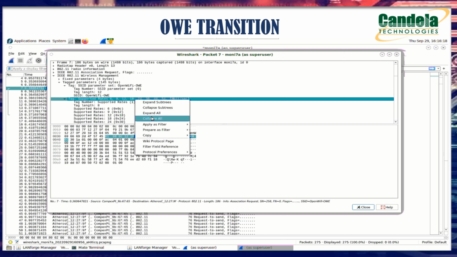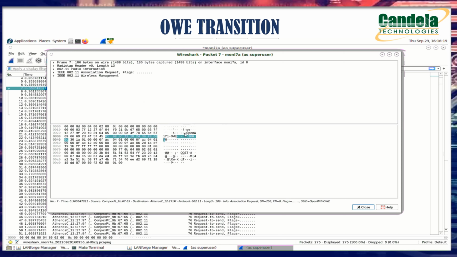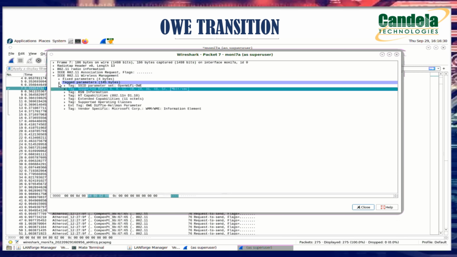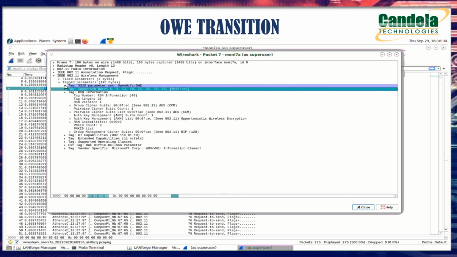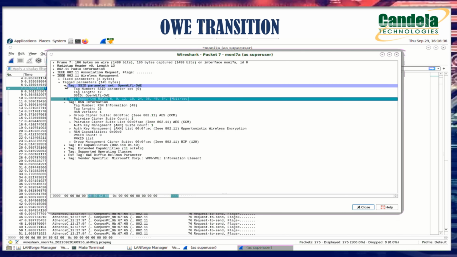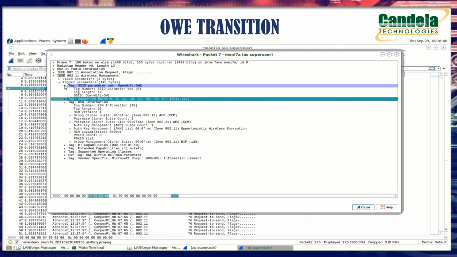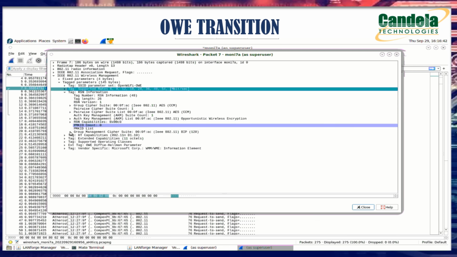Now click on association request and let's check what information is present in it. The same kind of information will be present in the association request, but in addition we can also find the Diffie-Hellman parameter element. Under the Diffie-Hellman parameter element, we can also see the public key that is generated for both the AP and the station.